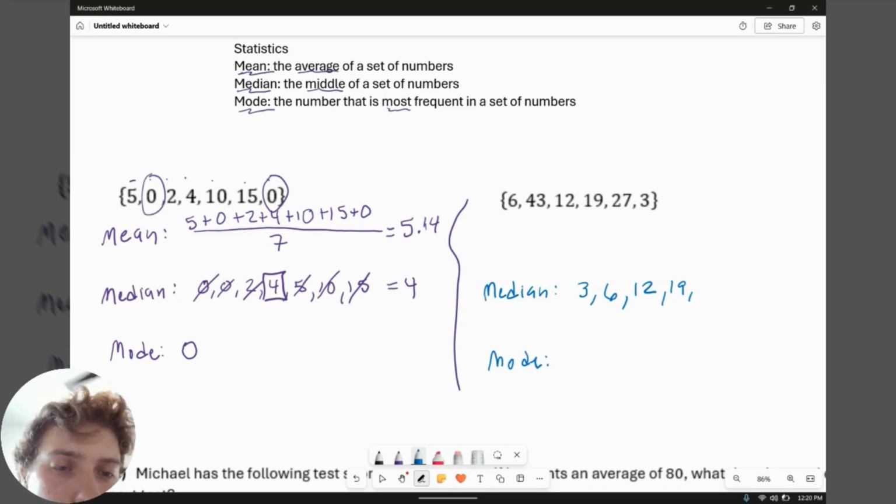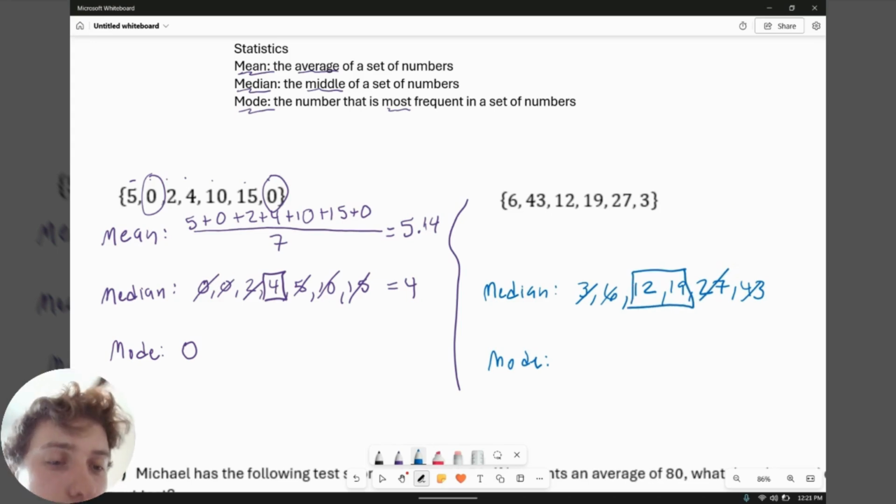Notice I'm ordering the values again, making sure it's least to greatest. I'm crossing out one value on each side until I get to the middle. But when I do it in this case, notice there's 2 different values in the middle. They're sharing that middle spot. Well, if I need the middle, I need the middle of those 2 numbers.